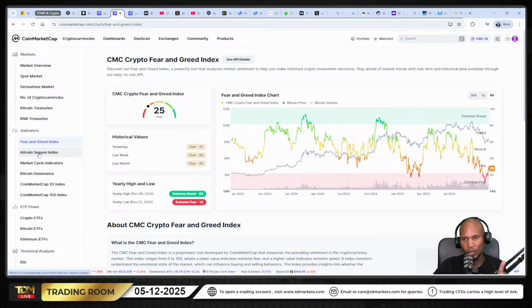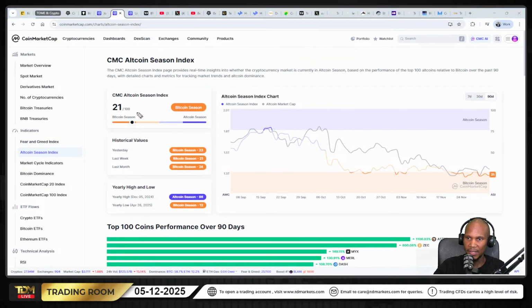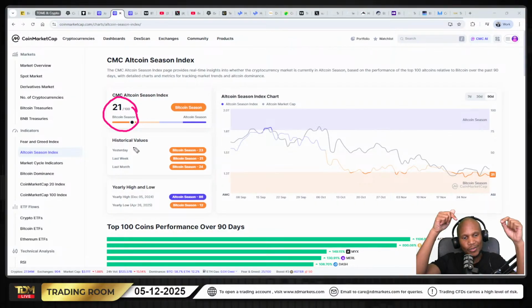Now, I just quickly want to go to the altcoin season index. The altcoin season index states that we should be in a Bitcoin season at the moment. Altcoins are suffering, so we should be in a Bitcoin season. But now Bitcoin is still going down. So the usual case is that whenever altcoins suffer, Bitcoin goes up. Whenever Bitcoin suffers, altcoins tend to pick up. But now all of them are just going down. So what's going on? It's just emotions that are driving price right now.